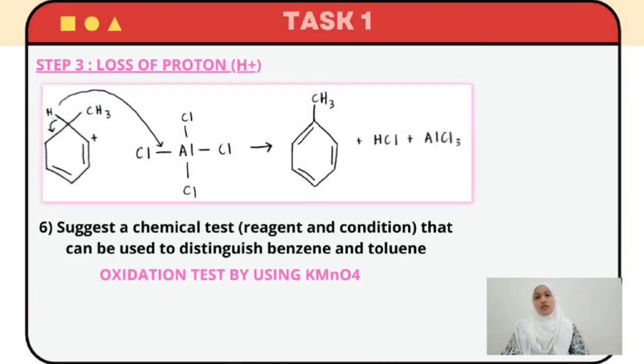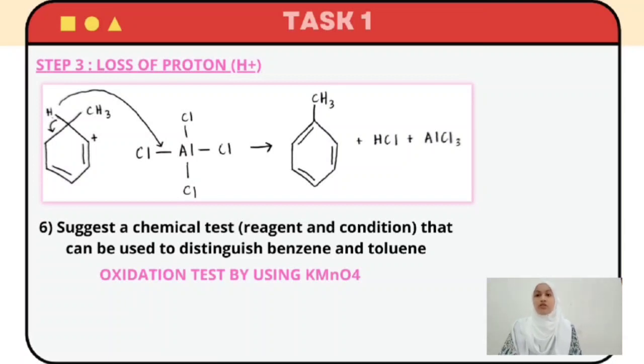Step 3. Loss of proton. So we have the structure of arenium ion. Hydrogen ion will attack the catalyst, aluminum chloride, and then the electrons in the bond will be given to the ring. Finally, the ring gains back its aromaticity, which is toluene, and forms hydrochloric acid and aluminum chloride.